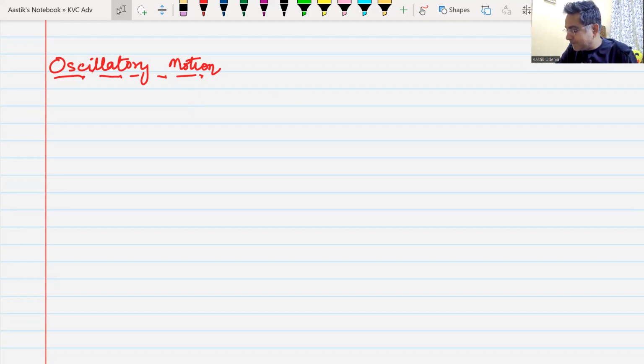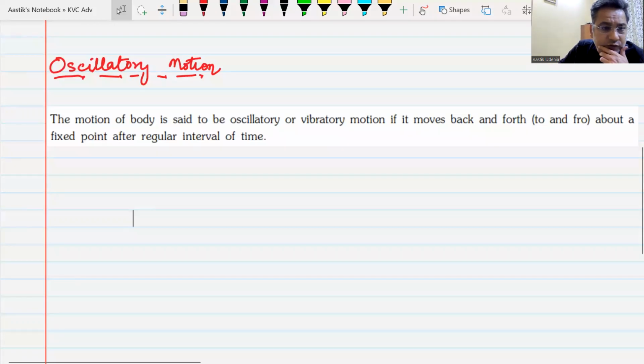To and fro motion, sir. To and fro motion about a point. Now this to and fro motion can be a linear motion, or it could be in terms of angular motion. So whenever we have a to and fro motion, it is known as oscillatory motion.